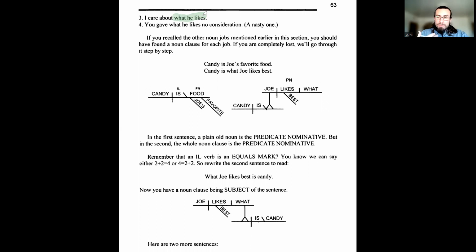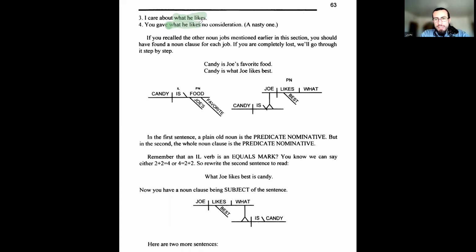I care about school, studying. I care about life. I care about God, what have you. Those are all nouns. And so we have a clause there in place of the noun, which makes it a noun clause.